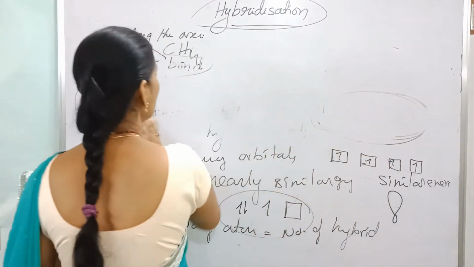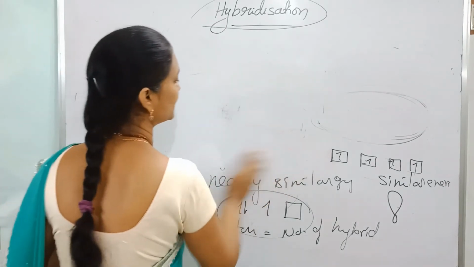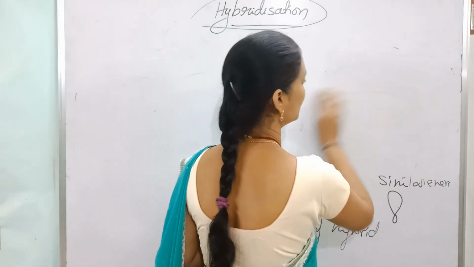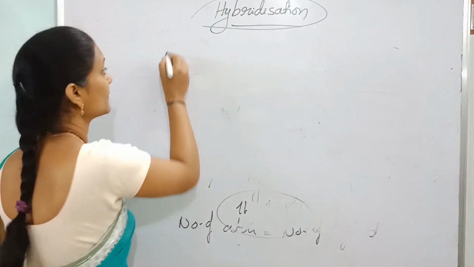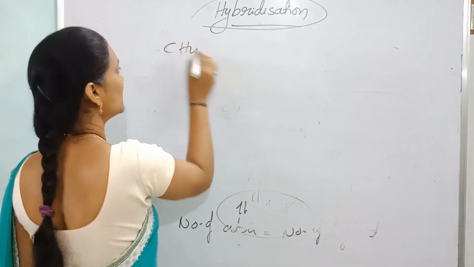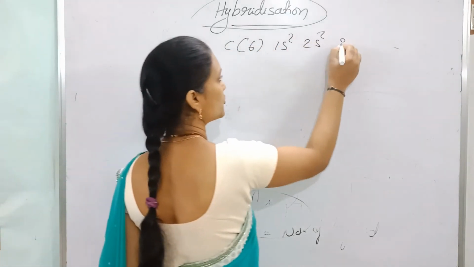Now see the CH4 molecule formation. The center element is carbon, atomic number 6: 1s2, 2s2, 2p2.